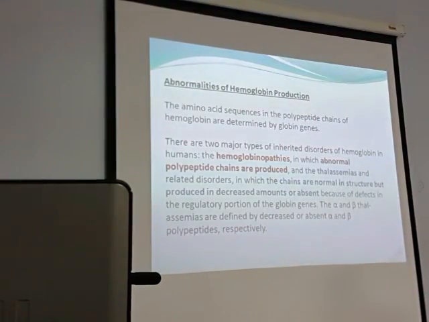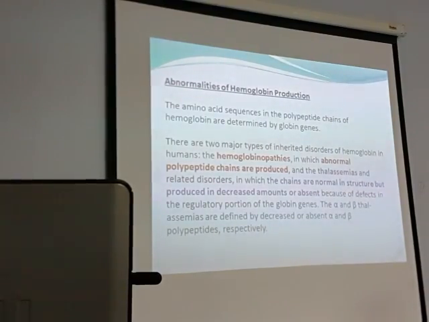Suppose hemoglobin chains should be 100 in number. In thalassemia, they will be less or absent altogether. The number of chains will be less or absent altogether. That condition is called thalassemia. But if the chains are different, and the hemoglobin is different, that is called hemoglobinopathy. So you understand the difference between these two disorders of hemoglobin? One is hemoglobinopathy, another is thalassemia.